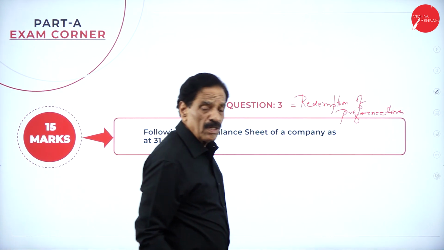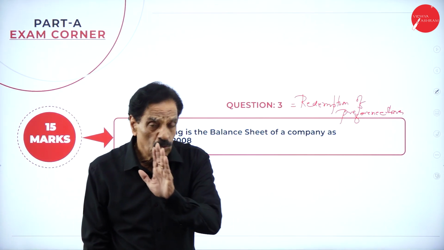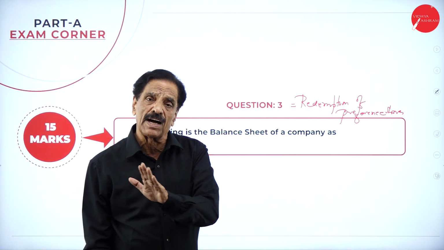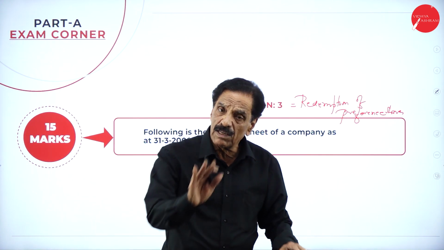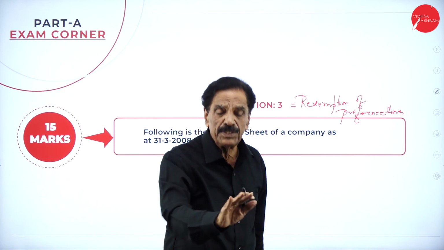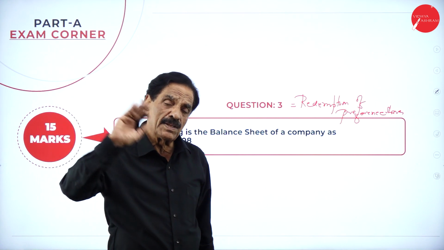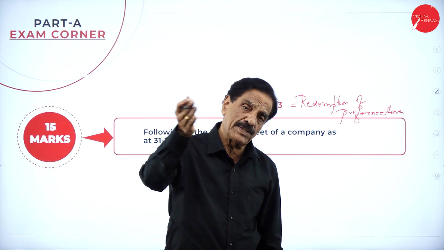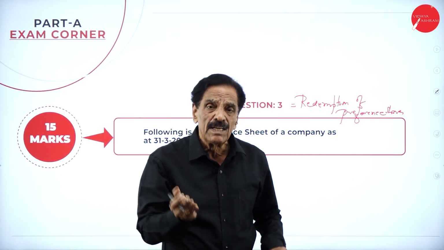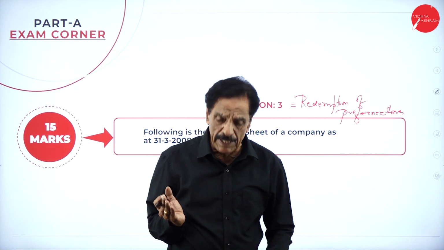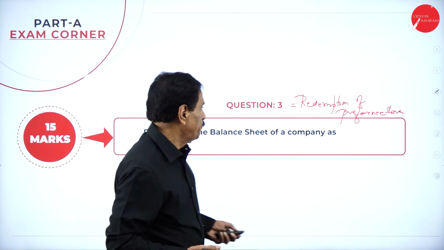I already told you there are two types of shares. One is the equity share, another is the preference share. Equity shareholders are permanent shareholders, whereas preference shareholders are temporary shareholders. Their money will be paid back after a stipulated time with the dividend. Now, how will preference shares be redeemed? I am going to explain now.